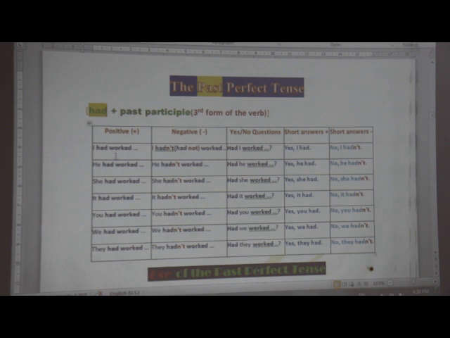Example in positive: I had worked, he had worked, she had worked. Now, negative: I hadn't worked, she hadn't worked. Question: we only invert had. So if you are asking a yes/no question, we only invert had. So, had I worked, had he worked, had she worked. Now, if you want to ask for specific information, you only add a WH word at the beginning of the question. So, where had he worked, for example?